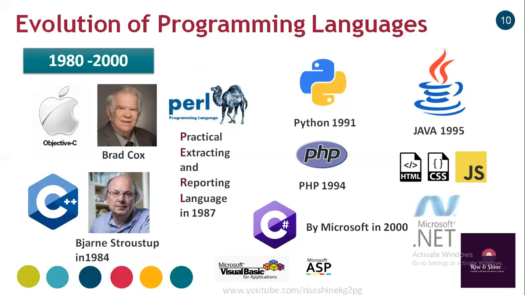Then Microsoft developed the .NET framework after 2000, and all of you know we got new programming languages such as VB.NET, ASP.NET, and C#.NET.